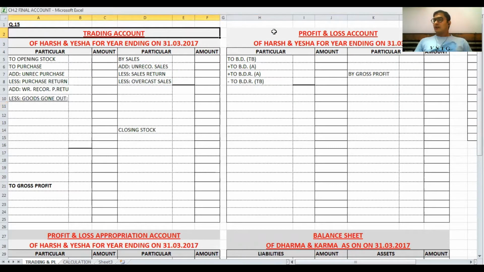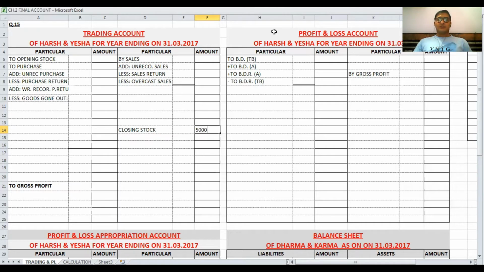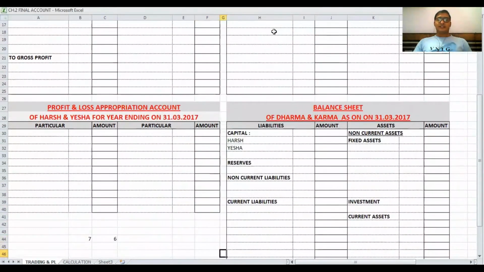Now I am reading adjustment number one. Closing stock 10,000, out of which 50% has no market value. Closing stock has two entries: trading account credit side and balance sheet asset side. Out of 10,000, only 50% value, that is 5,000. First entry in trading account, second entry in balance sheet asset side. Closing stock value is 5,000.